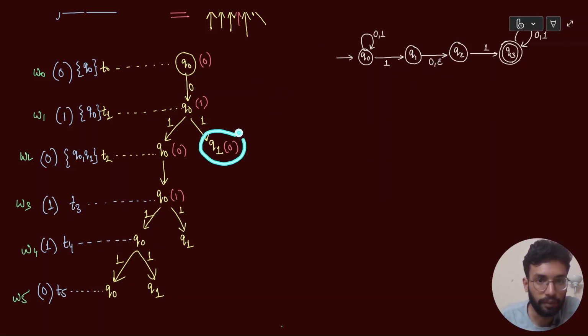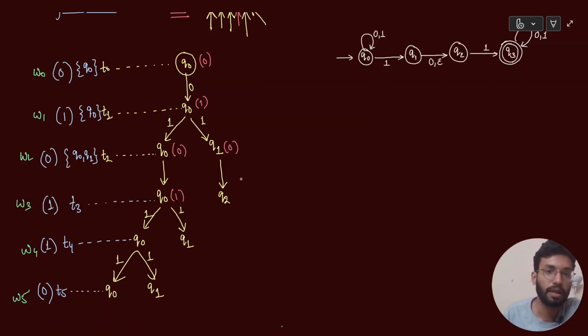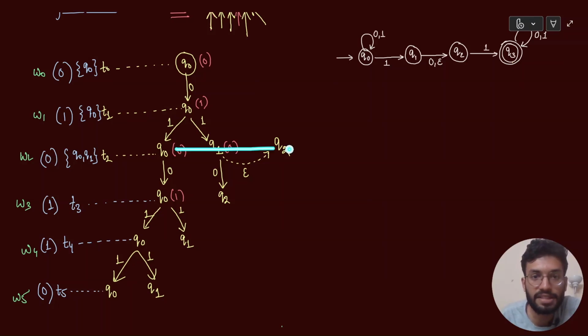So you are at Q1 और Q1 में you can either input a 0. So अगर Q1 में मैं 0 input करूंगा, so I will go to Q2 and I will then input next character which is 1. But Q1 में I can also do an epsilon transition like this and go to Q2. This is my epsilon transition. So I inputted 0 here and this is also 0, right? This is an epsilon transition. And what does this mean? It means कि आप level change नहीं कर रहे हो. You are still at the same level.